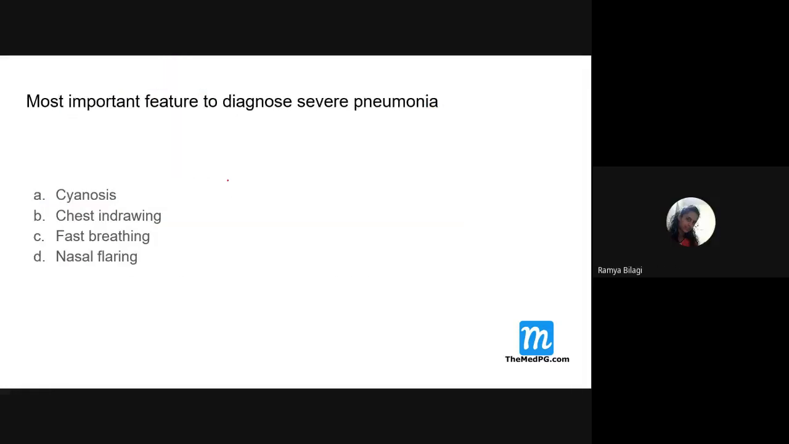Second one. Next question: the most important feature to diagnose severe pneumonia. What is the most important feature here, students? Chest indrawing. Very good, excellent. Chest indrawing is a very important feature to diagnose the patient as having severe pneumonia. Nasal flaring and all these are other features, and fast breathing is also one of the features, but the very important classic feature to say it is severe pneumonia is chest indrawing.